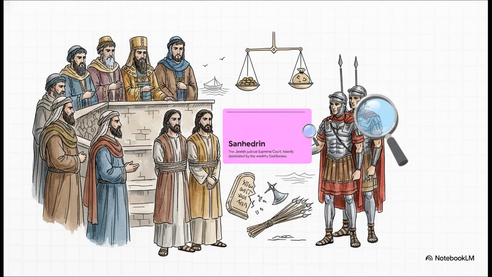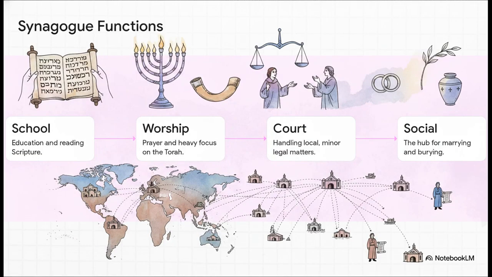This brilliantly illustrates why, when the Sanhedrin condemned Jesus for blasphemy, they couldn't just execute him themselves. They literally had to drag him before the Roman governor, Pontius Pilate, to officially secure a crucifixion. While the Sanhedrin ruled in Jerusalem, what about the Jews living everywhere else?